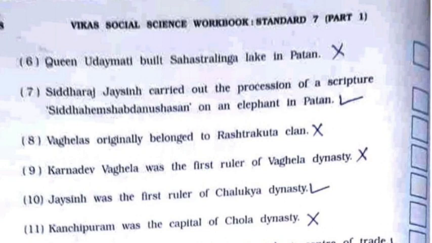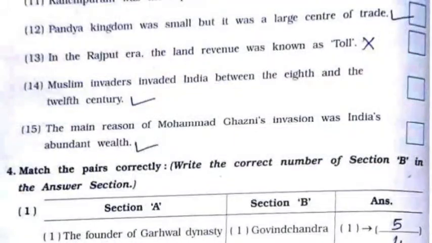It is true. 8. Vaghelas originally belonged to Rashtrakut clan. It is false. 9th, Karnadev Vaghela was the first ruler of Vaghela dynasty. It is false. 10th, Jaisingh was the first ruler of Chalukya dynasty. It is true. 11th, Kanchipuram was the capital of Chola dynasty. It is false. 12th, Pandya kingdom was small but it was a large center of trade.